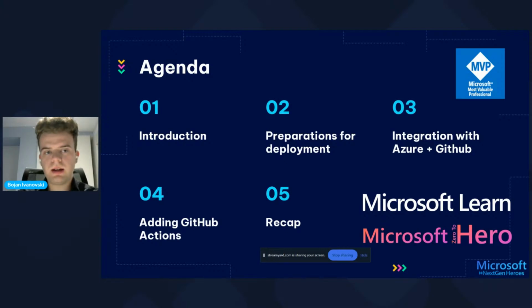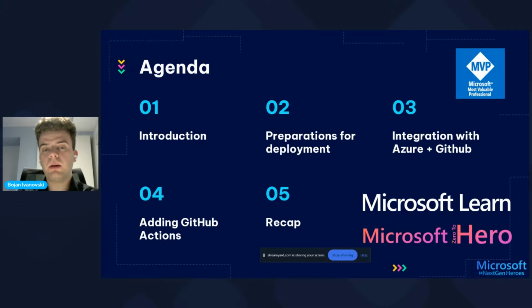So for the agenda, firstly, we'll go on with the introduction, in which I'll talk a bit more about myself and also about the Microsoft NextGen Heroes team. Secondly, we'll take a deep dive into the Azure world and also GitHub.